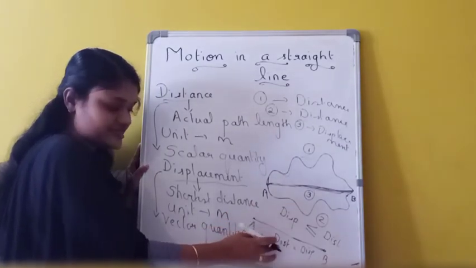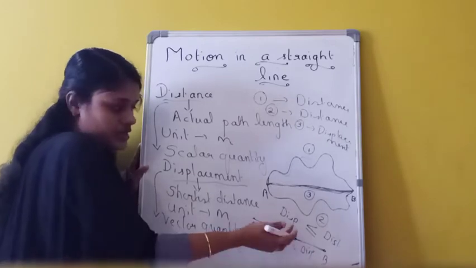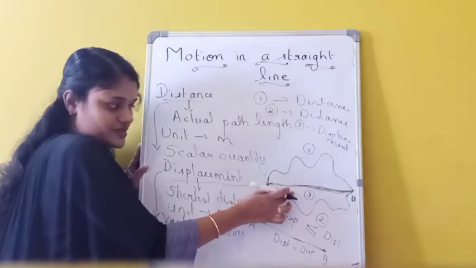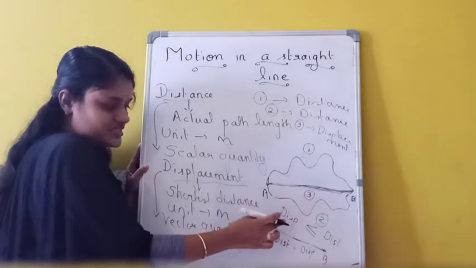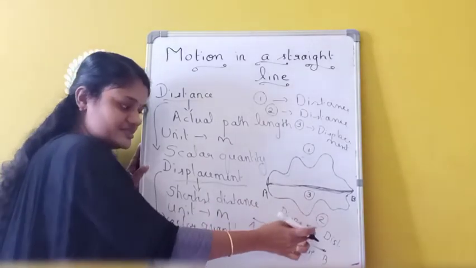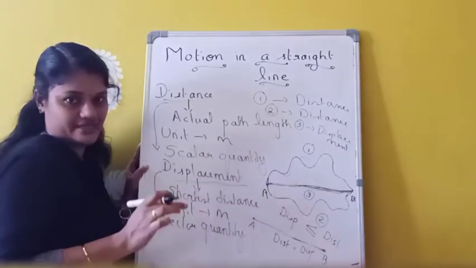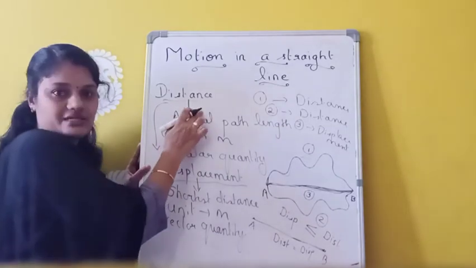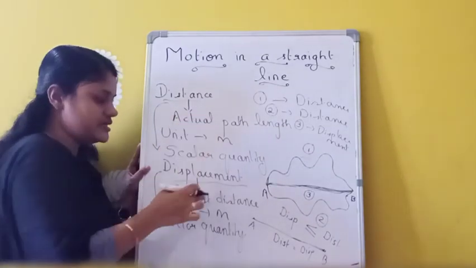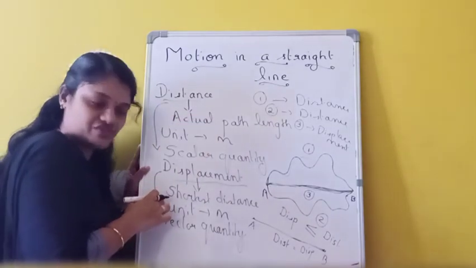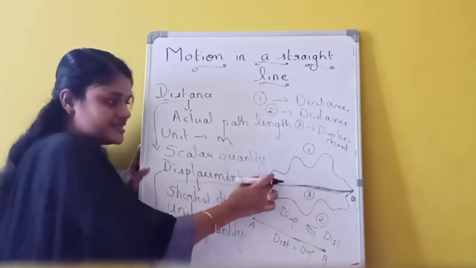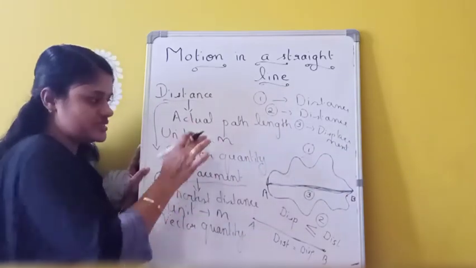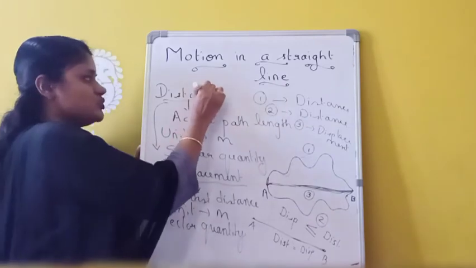In other cases, displacement is less than distance. So displacement is less than or equal to distance. Distance is considered a scalar quantity, and displacement is considered a vector quantity. And distance is always taken as positive.